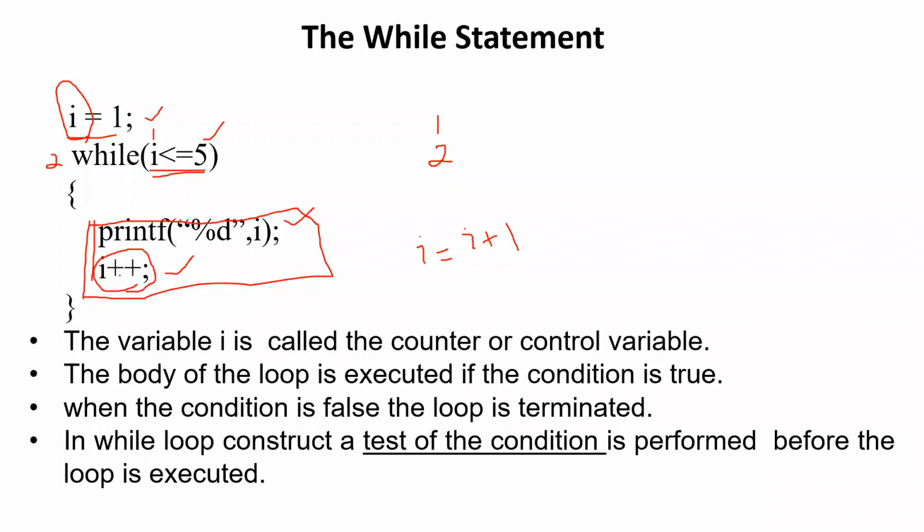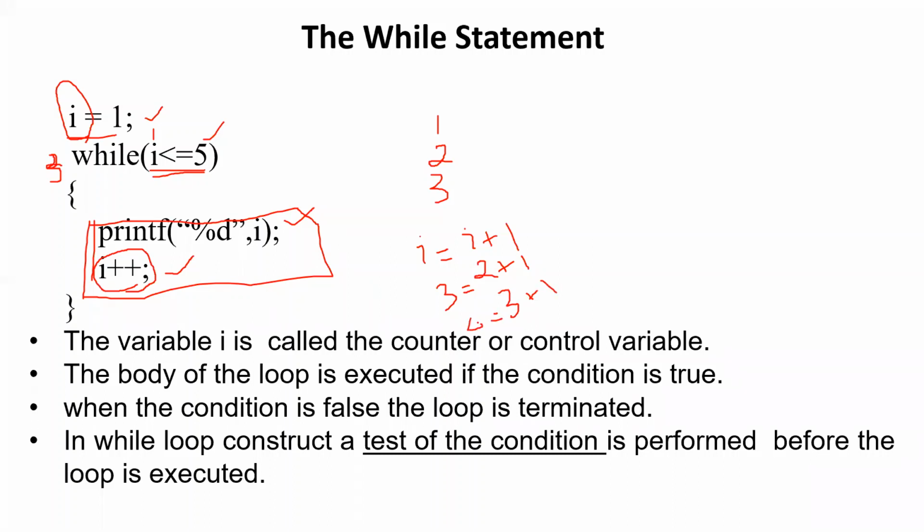Then after that, it will be moving to the next line. I will be again incremented. What is the current value of I? Current value of I is 2, right? 2 plus 1 will be 3, right? Now the current value of I is 3. So it will come back to the while. Now with the current value of 3, it is checking whether 3 is less than or equal to 5. Now 3 is less than 5, so it will be printing 3, right? So after printing 3, it will go and increment the value of I, that is 3 plus 1. So it will be 4.